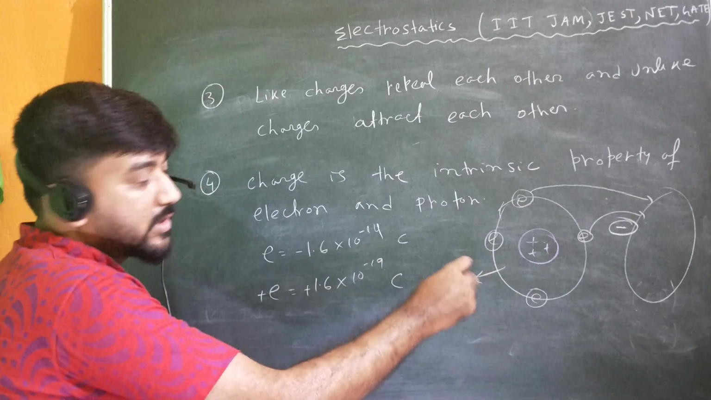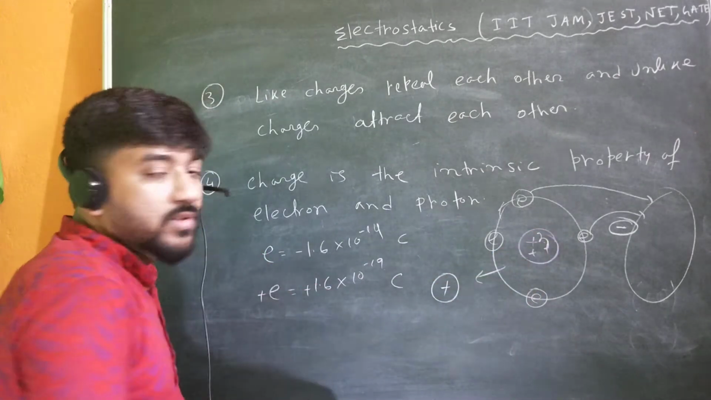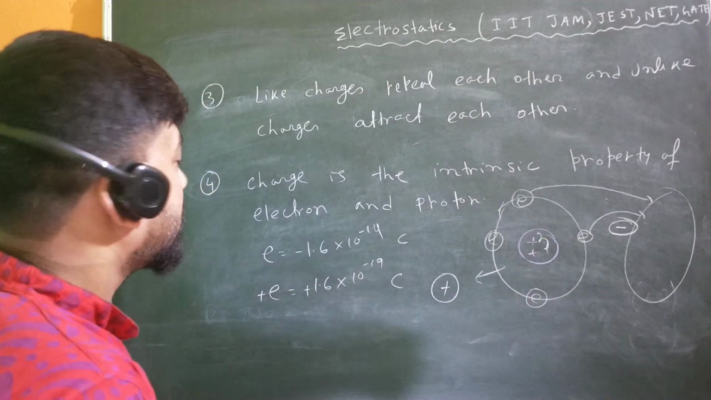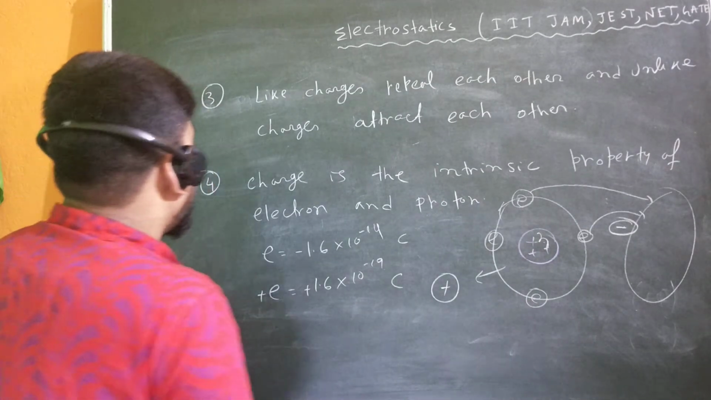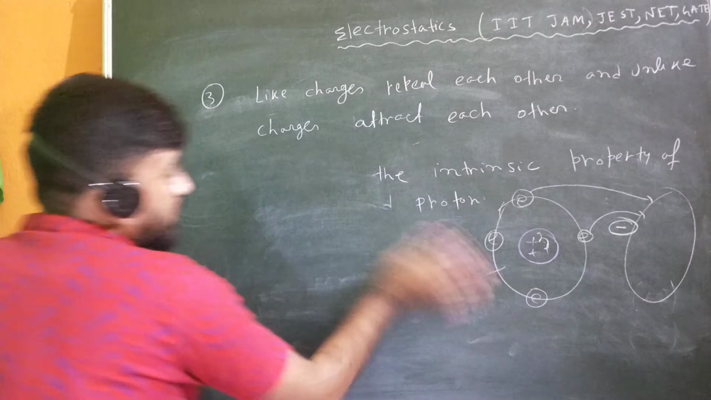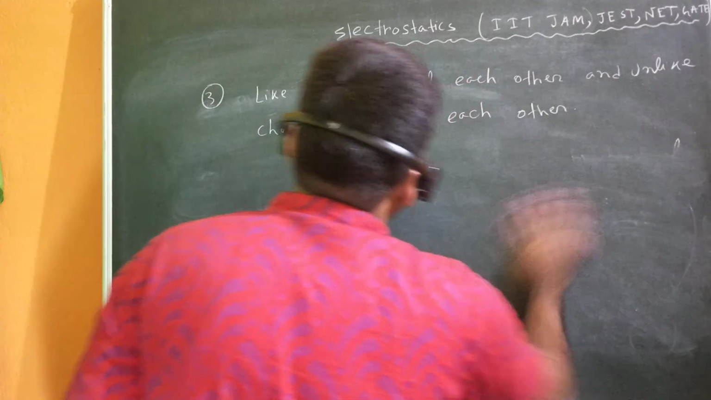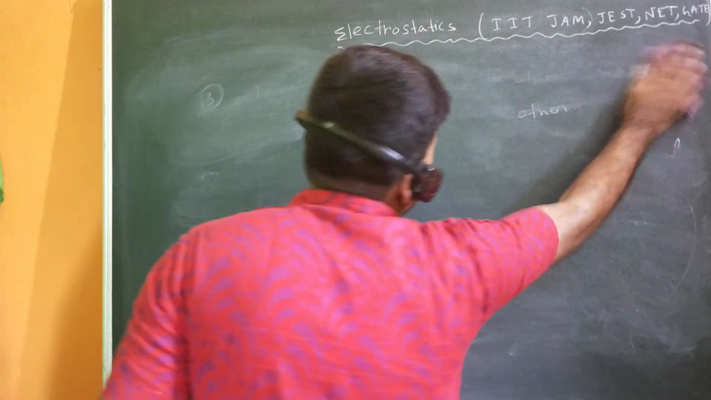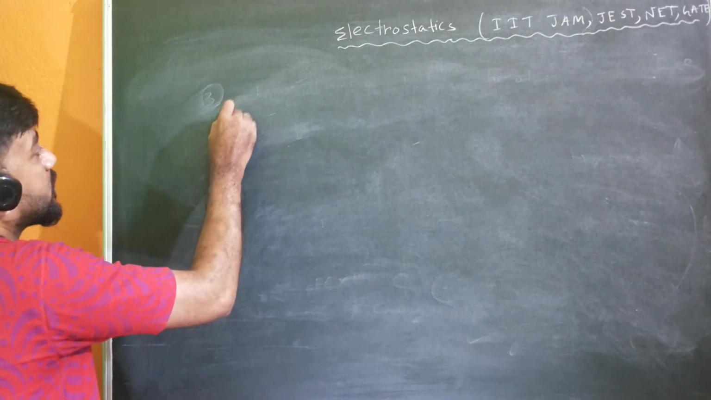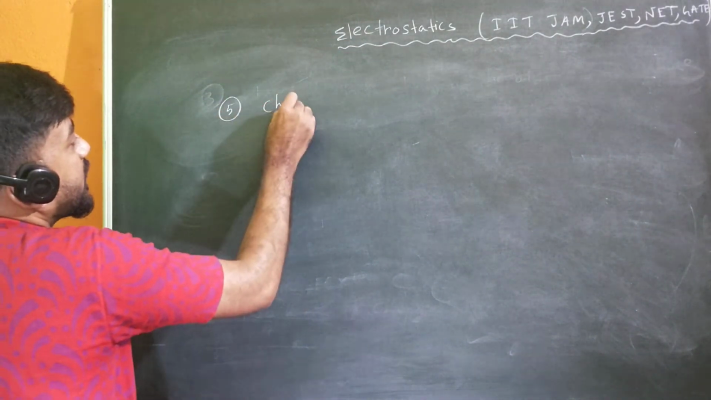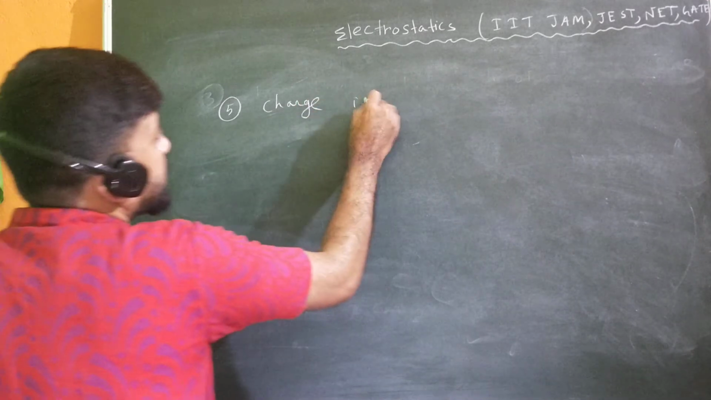In the nucleus there is also a neutron, but the neutron is a neutral particle, it does not acquire any charge. And the fifth property, which is also a very important property, is the quantization of charge. So property number 5 is that charge is quantized.